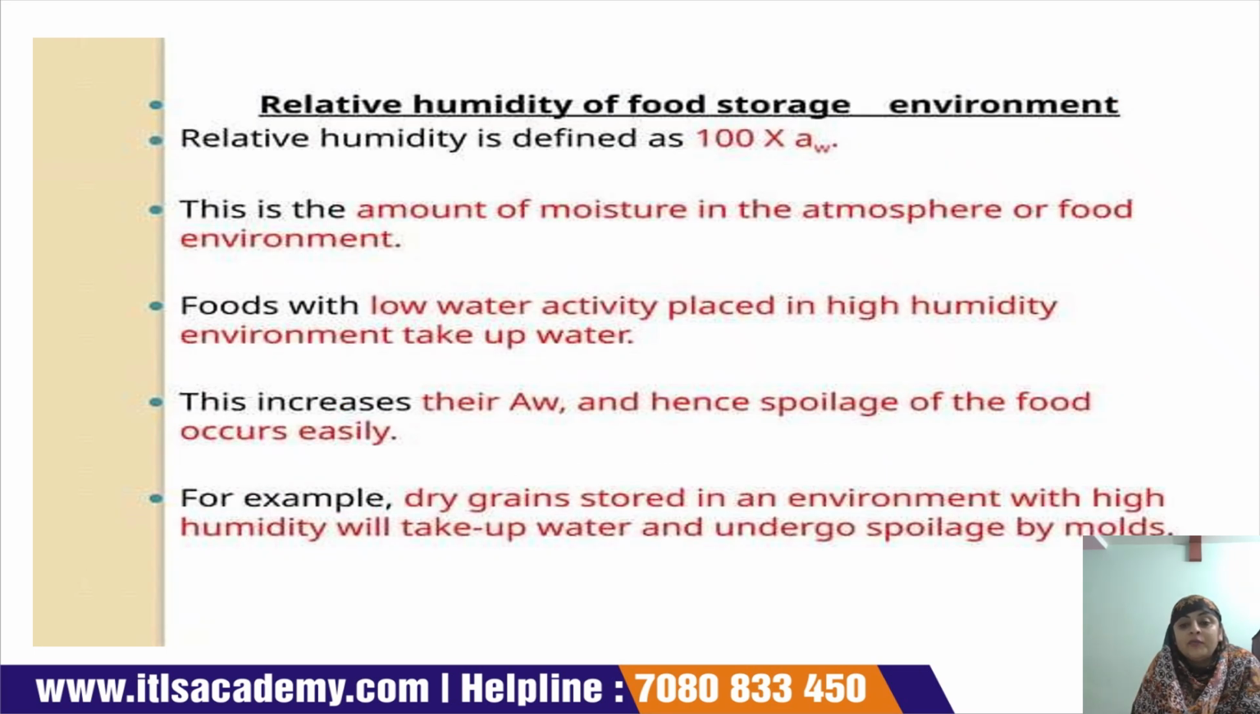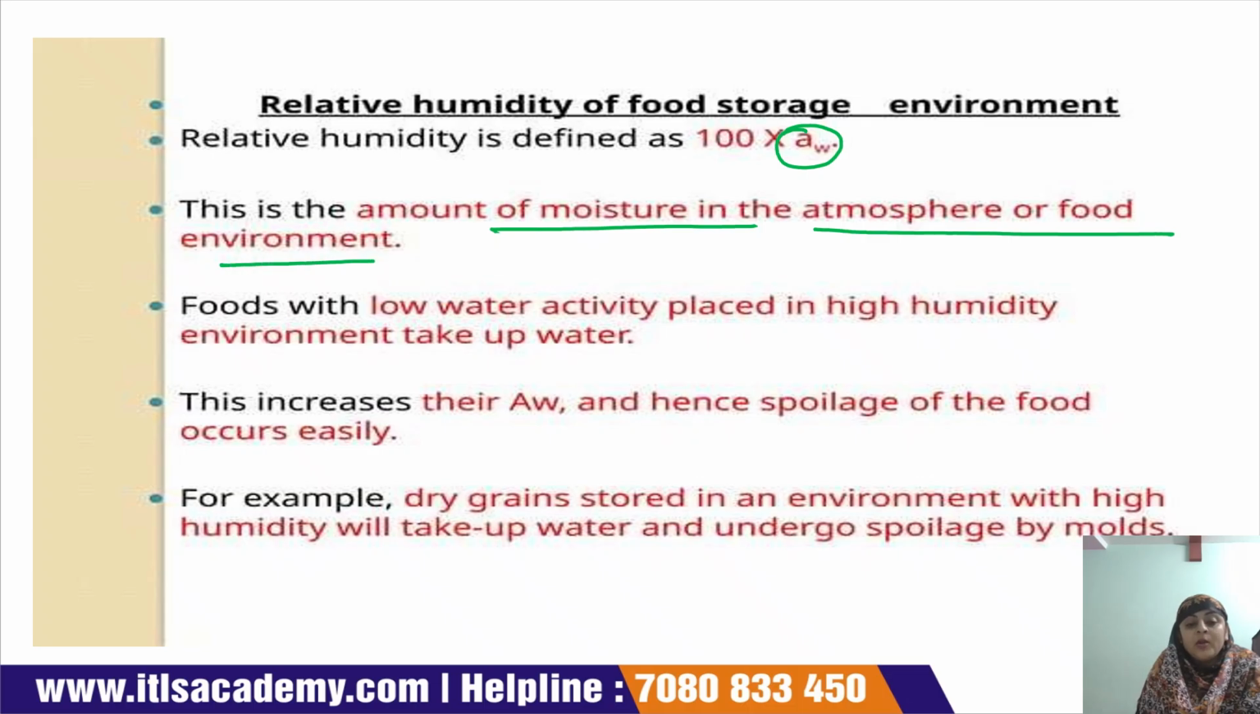Relative humidity of the food storage. Relative humidity is defined as 100 multiplied by the water activity. This is the amount of moisture present in the atmosphere or food environment. Food with lower water activity placed in a high humidity environment takes up water, due to which the water activity increases and the food is spoiled.